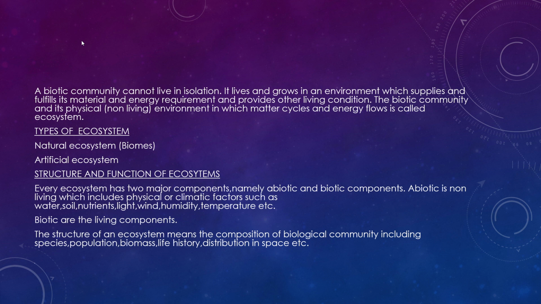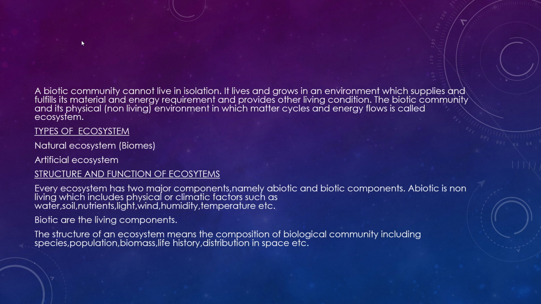Now we can study the structure and function of ecosystem. Every ecosystem has two major components, which are called abiotic and biotic. Abiotic is the non-living content, which includes physical or climatic factors such as water, soil, nutrients, light, wind, humidity, temperature, etc. Biotic are the living components.